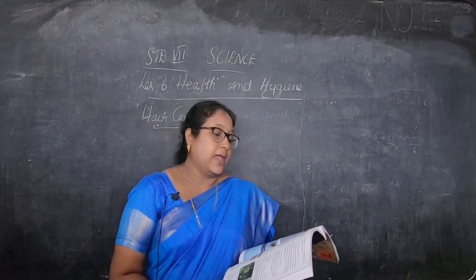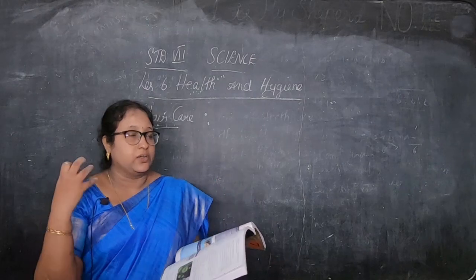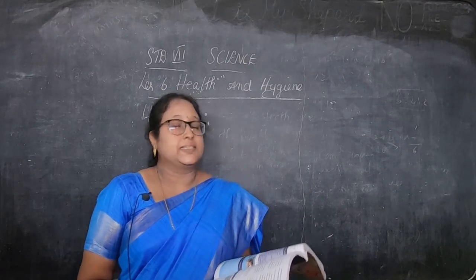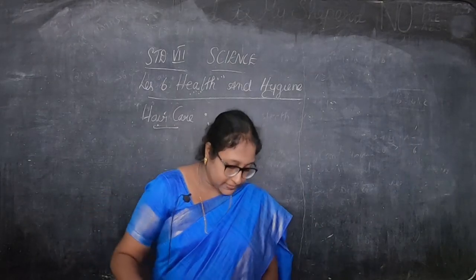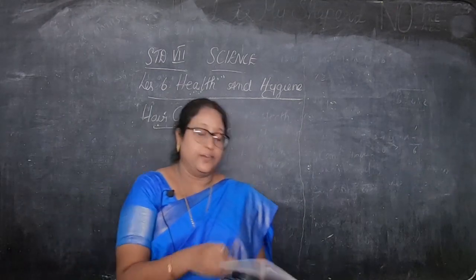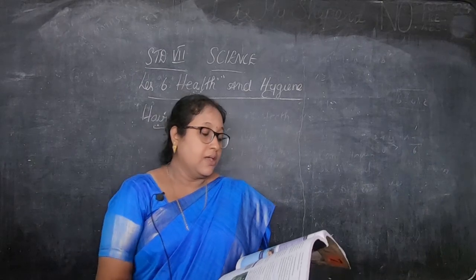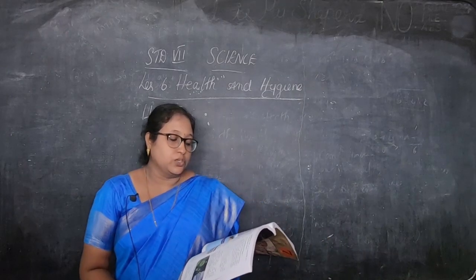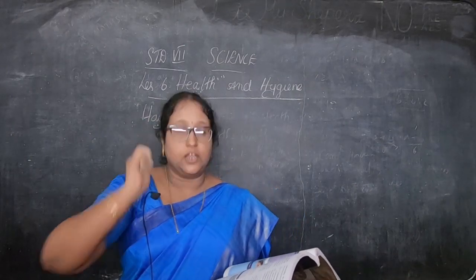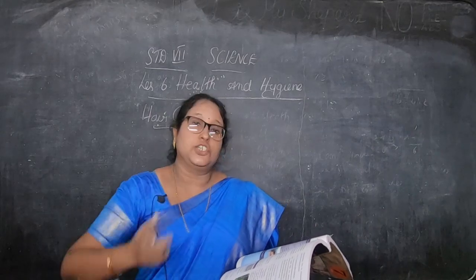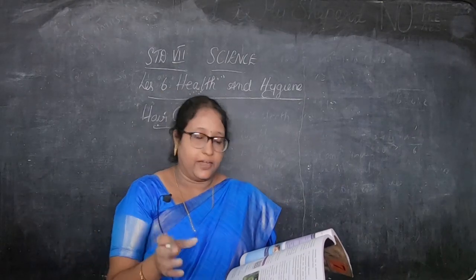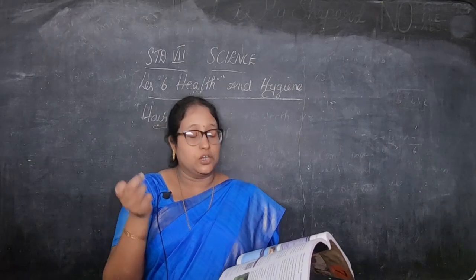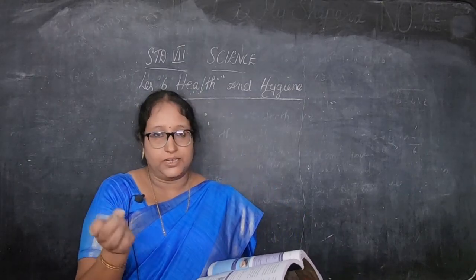Okay, children, regular hair wash and massage of the scalp. So regular hair wash, daily hair wash and massage the scalp. If you take a massage, it will remove the dead skin cells, excess oil and dust. Okay, whatever is in your scalp, that is excess oil and dust, is removed by regular hair wash and massage. Rinsing the hair well. Rinsing means kulikkaradu. Rinse the hair well with clear water and use a good tooth comb for hair dressing. The comb used for hair is highly essential for the maintenance of hair. To maintain your hair well, you have to rinse your hair well with clear water, and the comb you are using is highly essential for the maintenance of hair, children.